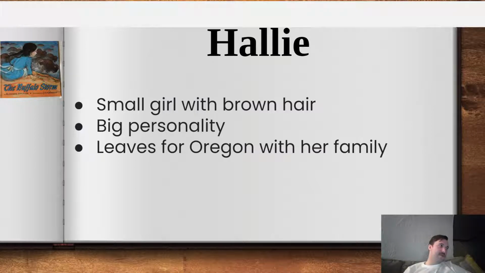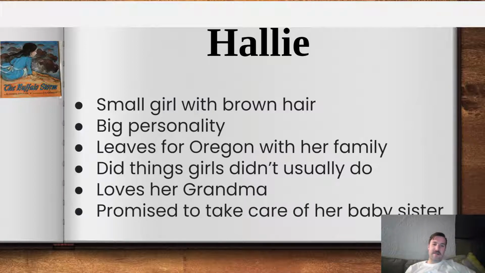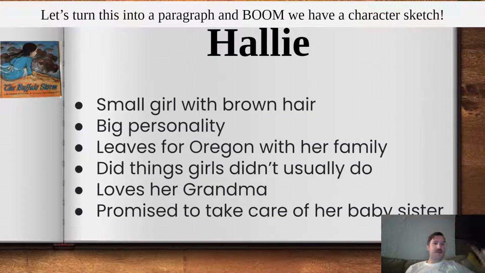And so her whole family's moving. And she did some things that girls at this time in history didn't usually do. She did things like with the ox pole, she kind of manned that, which a lot of little girls her age probably wouldn't have done. She absolutely adores her grandmother, and she promised to take care of her baby sister after she got there. So to turn this into a character sketch, we need to just write this in paragraph form.